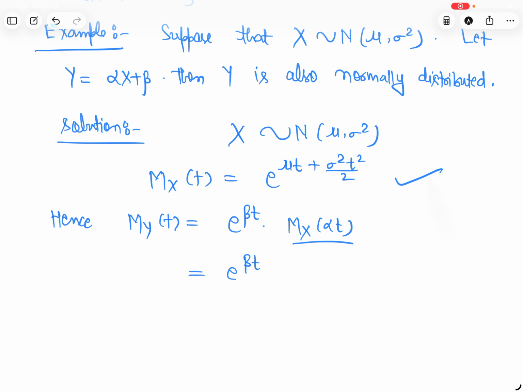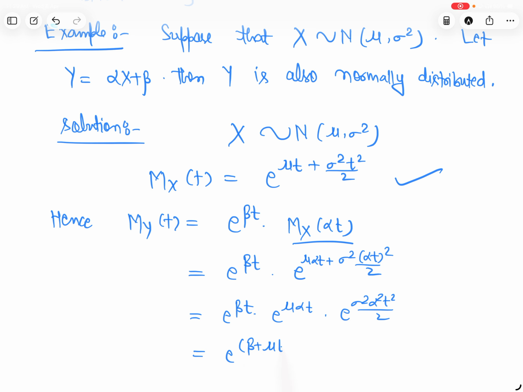Okay, so we can separate this. What will be this? e to the power beta plus mu alpha times t, into e to the power sigma square alpha square t square by 2.